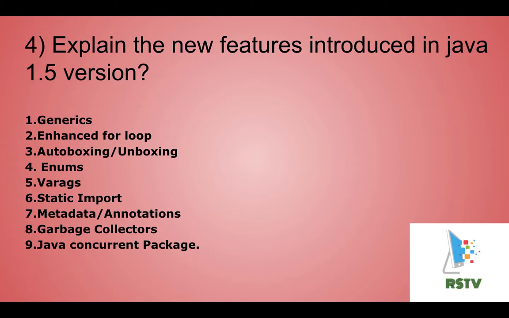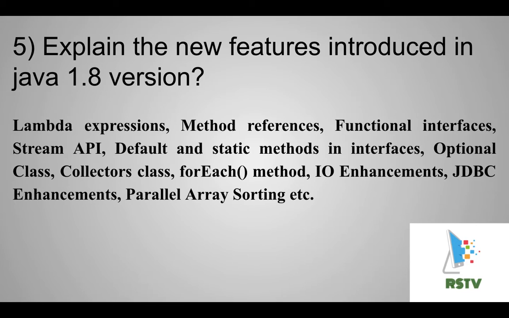So the next question is, explain the new features introduced in Java 1.8 version. Presently they mainly use the 1.8 version.